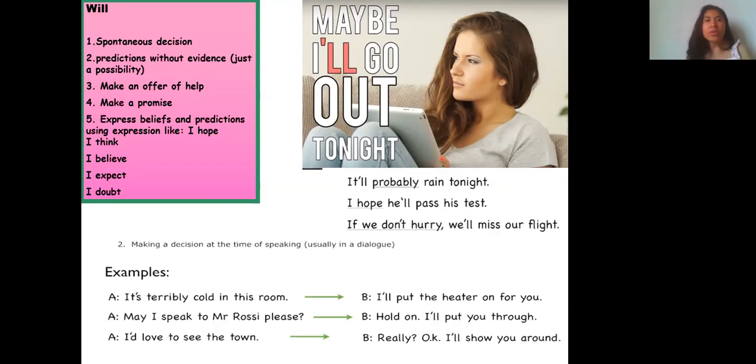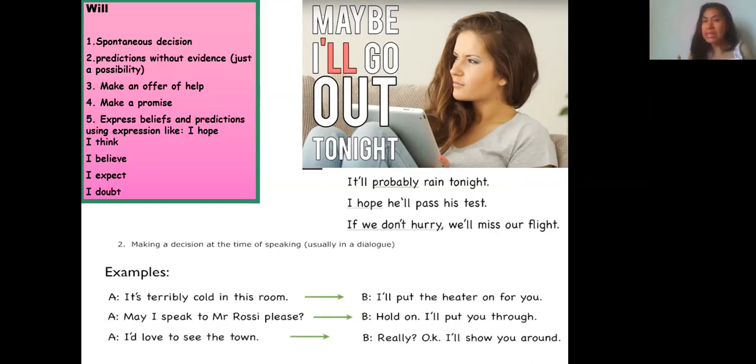So the second use of will is to express predictions, but be very careful. These predictions are without evidence. It's just a possibility, like 50-50, okay? Let's see the example. The lady on the screen says, maybe I'll go out tonight.